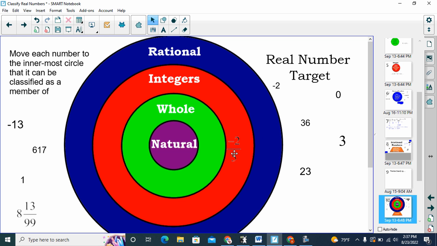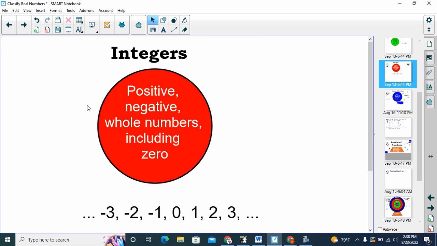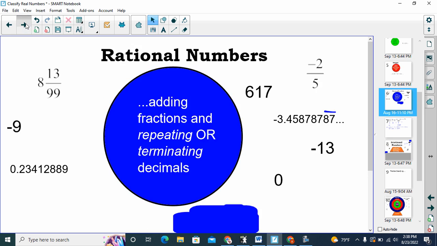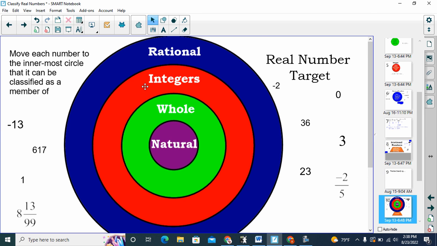We want to decide, is it an integer? And remember, integers were no fractions, no decimals, but starting at 0 and going up by 1s and going down by 1s. It's the positives and the negatives, but no fractions or decimals. So negative 2/5 is rational, but it's not an integer, so it goes right in this area. Again, there's one more that would fall under that category. It's right here, 8 and 13/99 is rational, but nothing else.